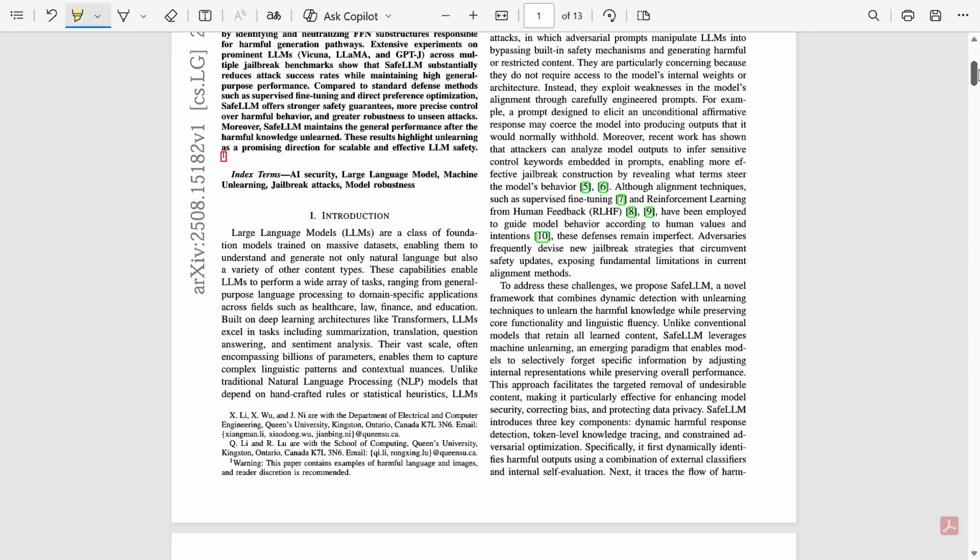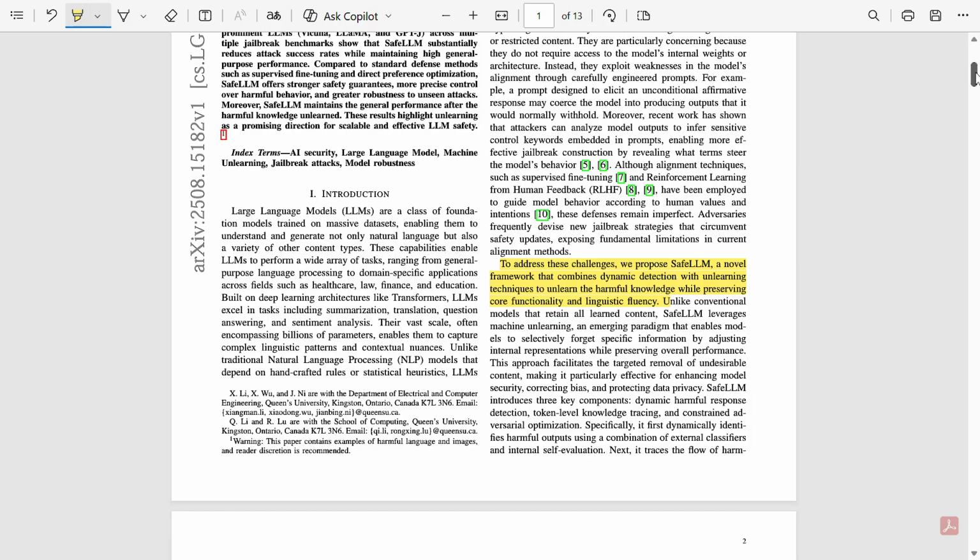So this paper suggests a new approach: instead of fighting jailbreaks at the prompt level, go inside the model's internal memory and erase the harmful pathway directly. This is the core motivation for SafeLLM. They state that to address these challenges, they propose SafeLLM, which combines dynamic detection with unlearning techniques to unlearn harmful knowledge while preserving core functionality and linguistic fluency. So after this, let's understand the complete paper.